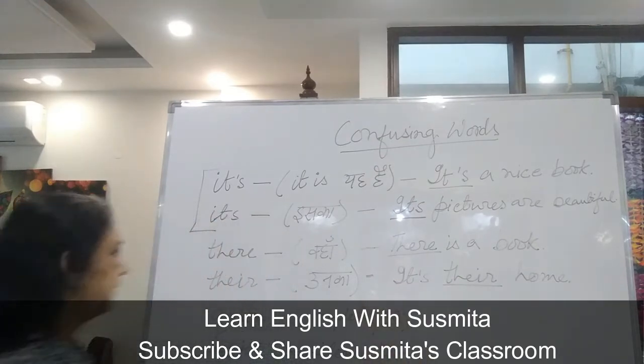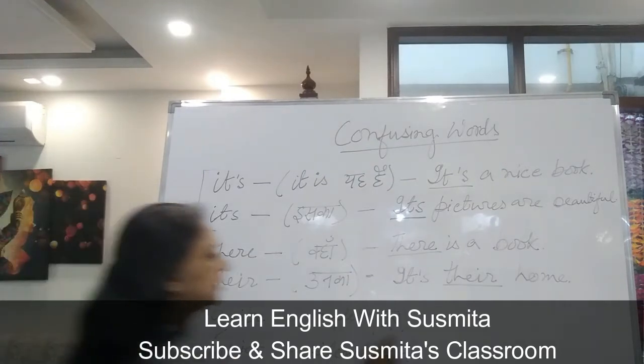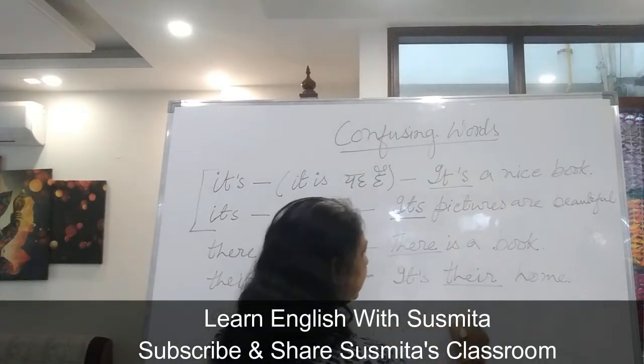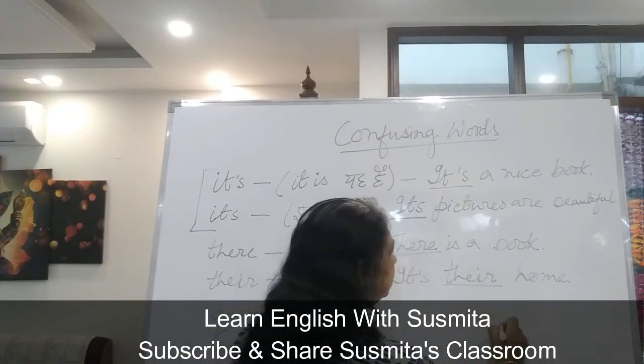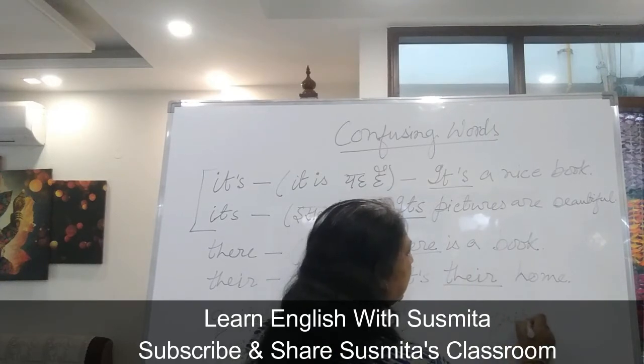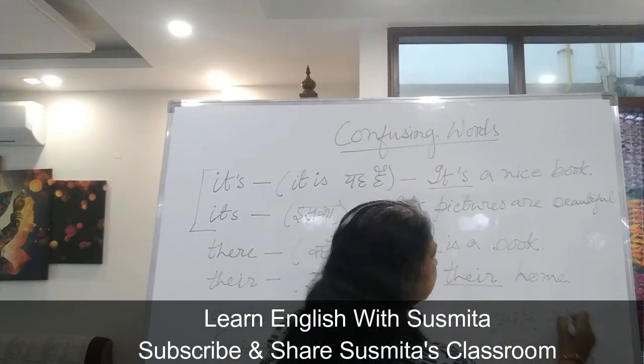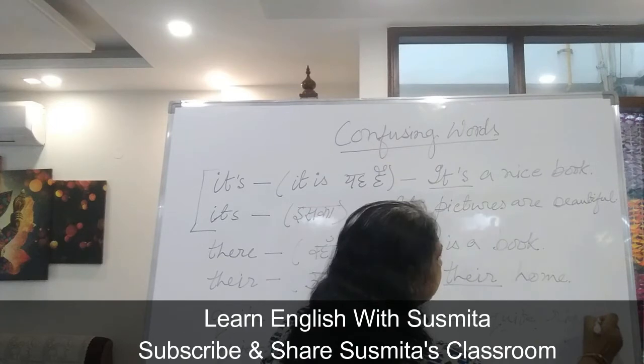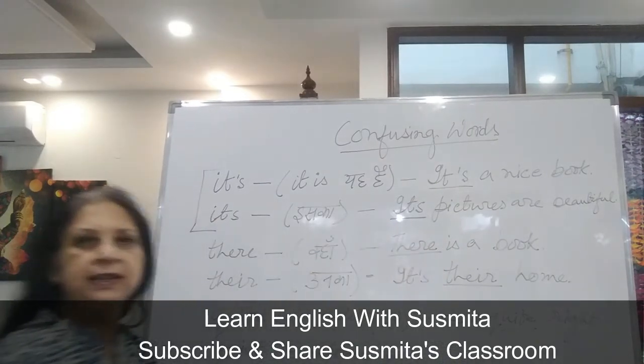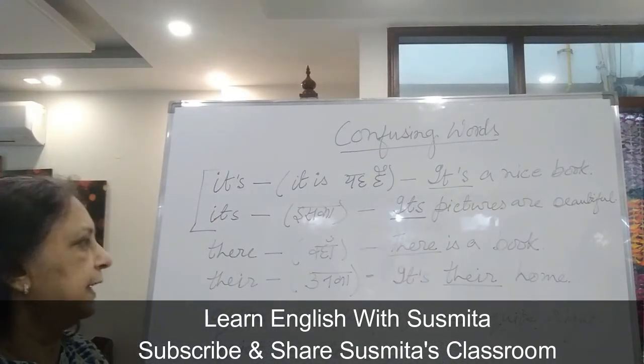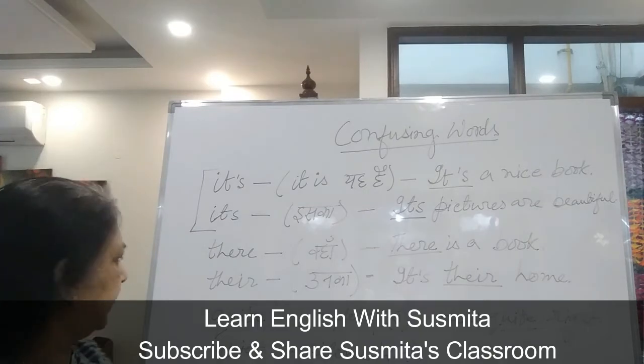Okay? Now take the example of it. Quite. He is quite right. He is quite, quite right. वो completely right है. He is completely right. उसका पूरा ठीक बोल रहा है. Next one is quiet, please.